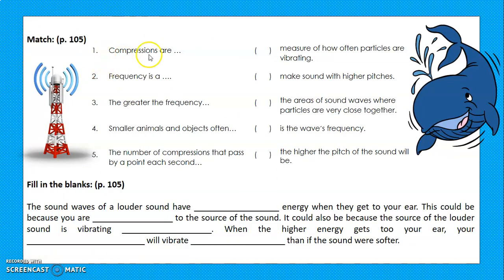The next exercise: compressions are, frequency is a, the greater the frequency, smaller animals and objects often, the number of compressions that pass by a point each second, measure of how often particles are vibrating, make sound with higher pitches, the areas of sound waves where particles are very close together, is the wave's frequency. The higher the pitch of the sound will be. Please answer it and then come and check the answers. Be honest, please.